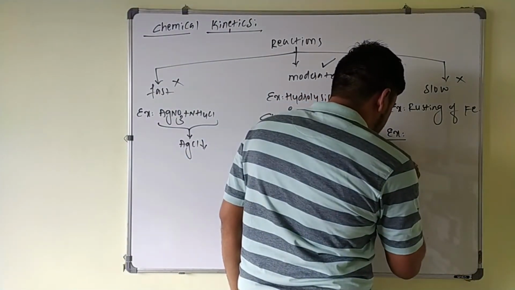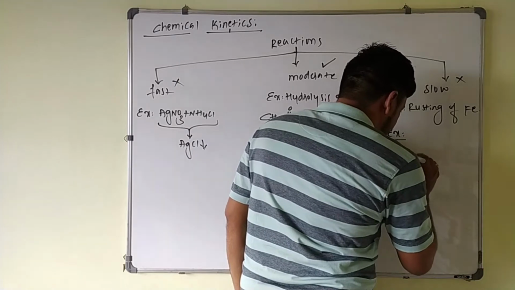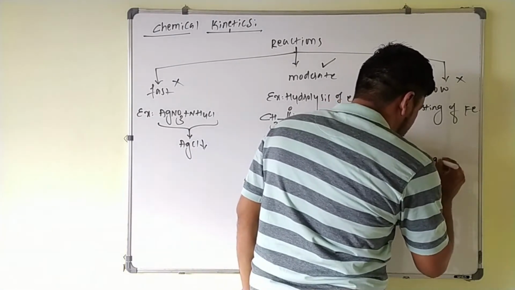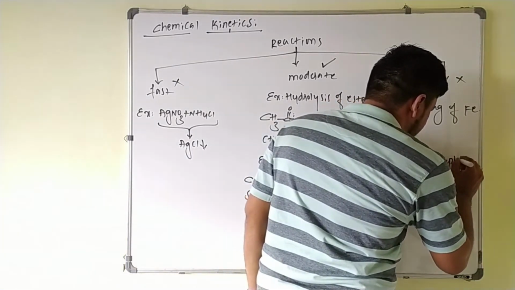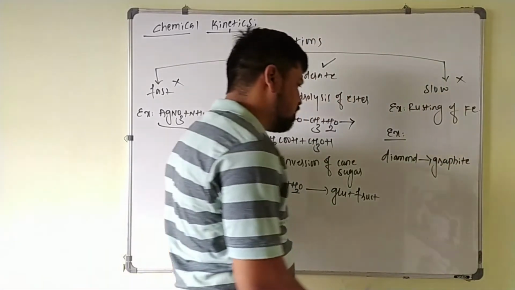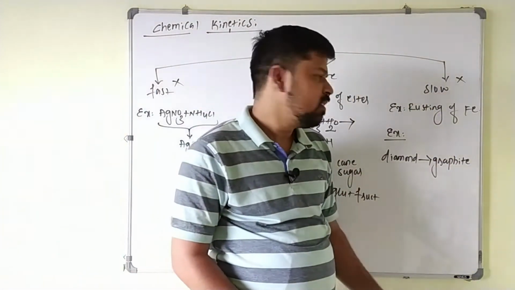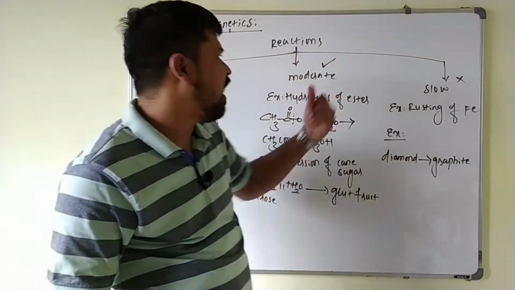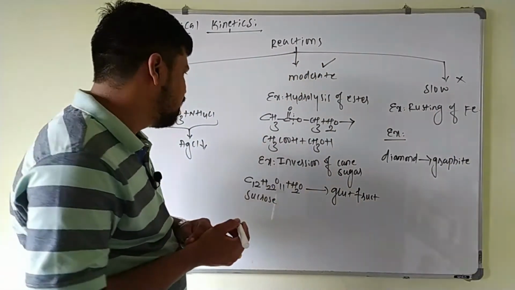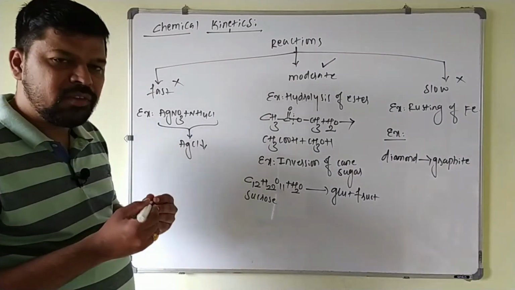So here this diamond is getting converted into graphite. It takes so many years to convert a diamond into graphite, so for this type of reaction kinetics is not applicable. So the next point is, what is the rate of the reaction?